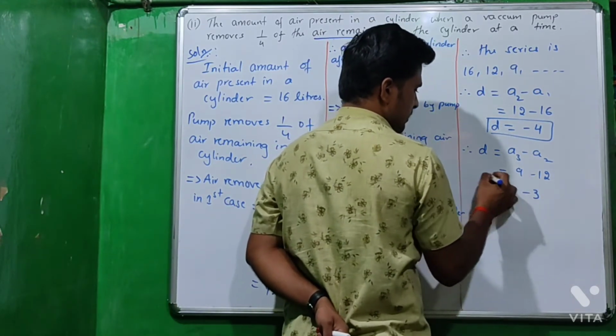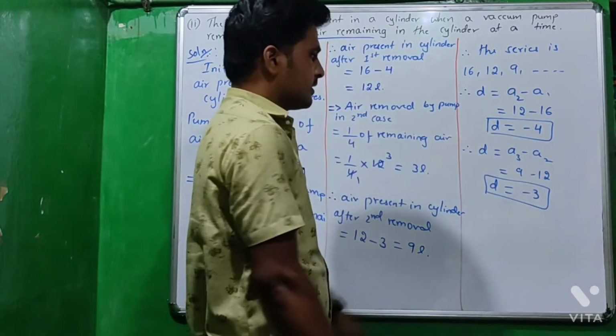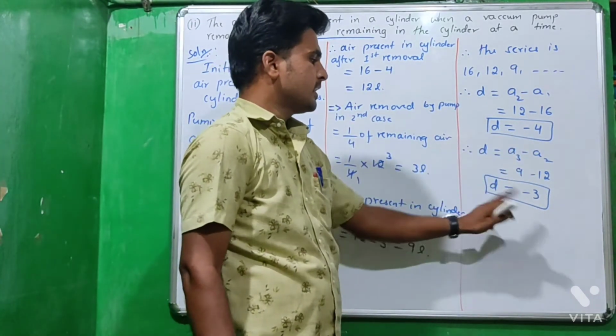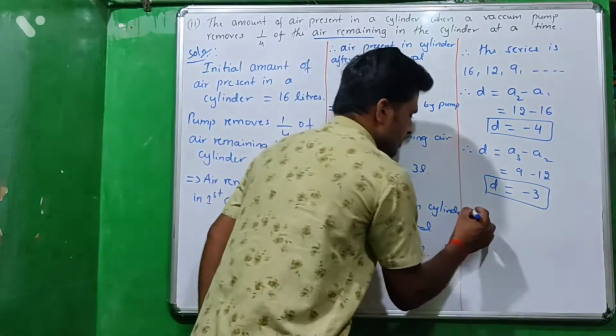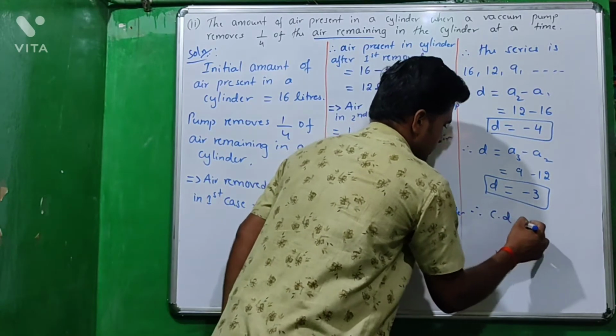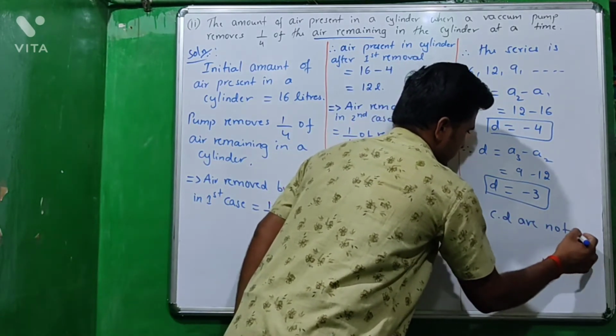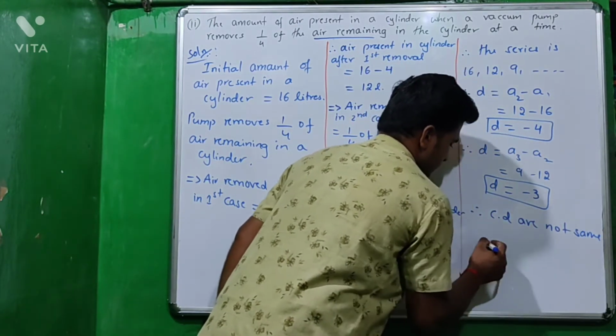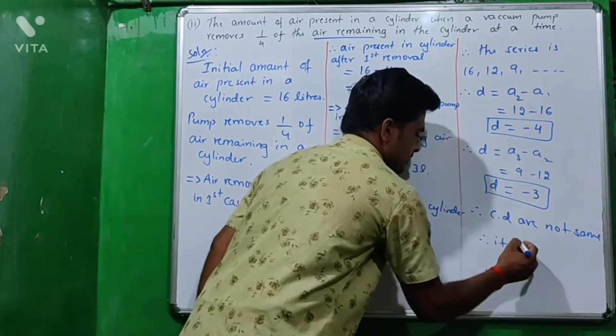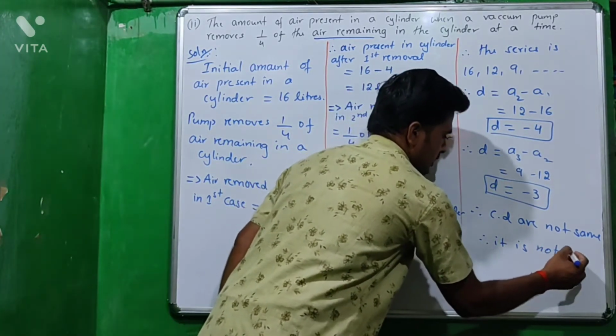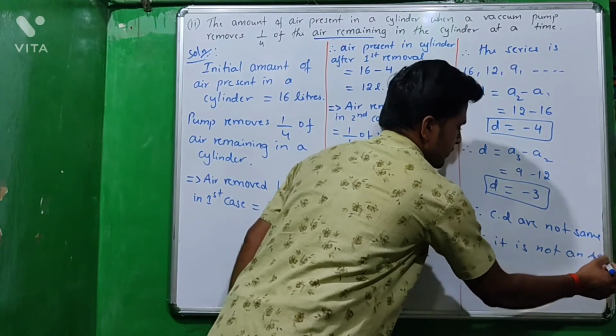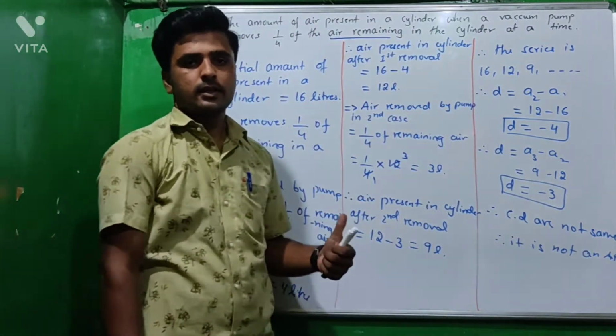Here D is minus 3. Now listen here, D is minus 4, but here D is minus 3, so therefore common differences are not same, therefore it is not an AP. Clear?